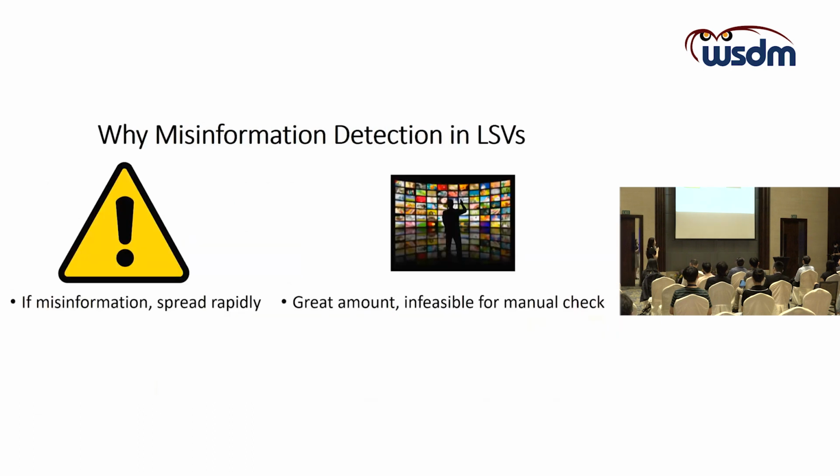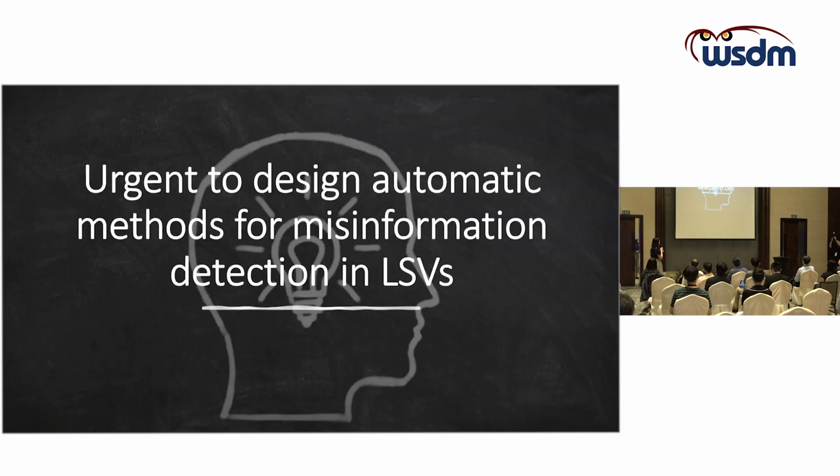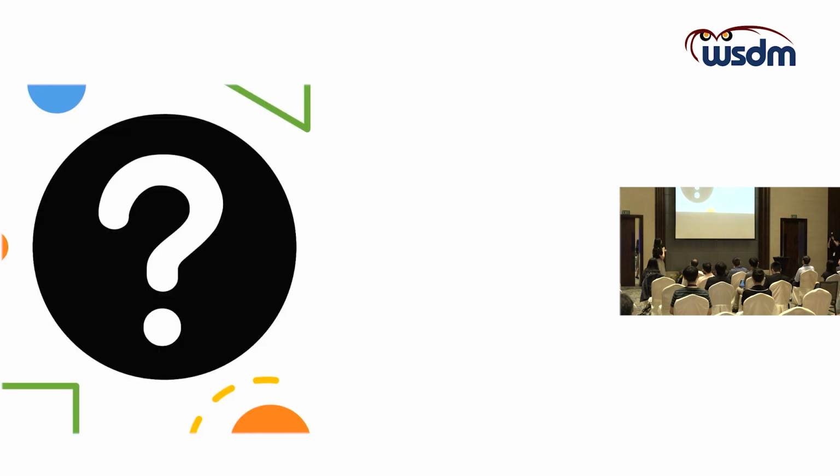Due to these two factors, if there is any misinformation in a live streaming video, it will spread rapidly because everyone is viewing it. And because it is easy for everyone to be a live streamer, there will be a great number of live streaming videos, and it will be infeasible for manual checking. So it is very urgent to design automatic methods for misinformation detection in live streaming videos.